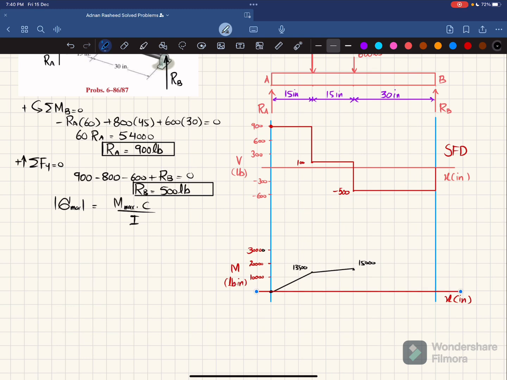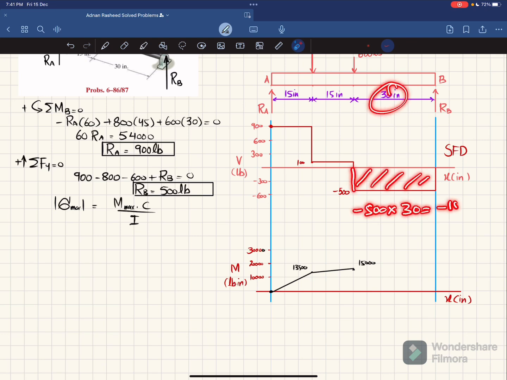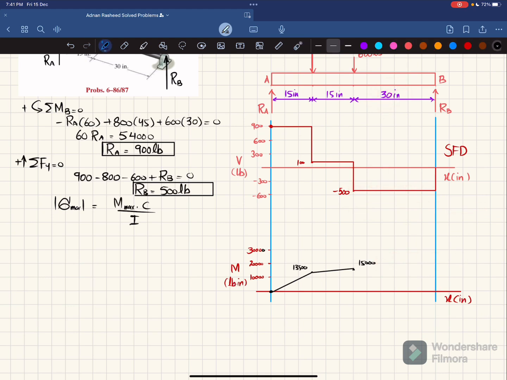Okay. The third area under the shear force diagram is this area, and for this area the height is minus 500 and length is 30. So it will be equal to minus 15,000. So plus 15,000 minus 15,000 will bring it to 0 at this point. So we will join these 2 points because the area is negative, so slope will be decreasing and it will be a linear line. So this is your bending moment diagram.